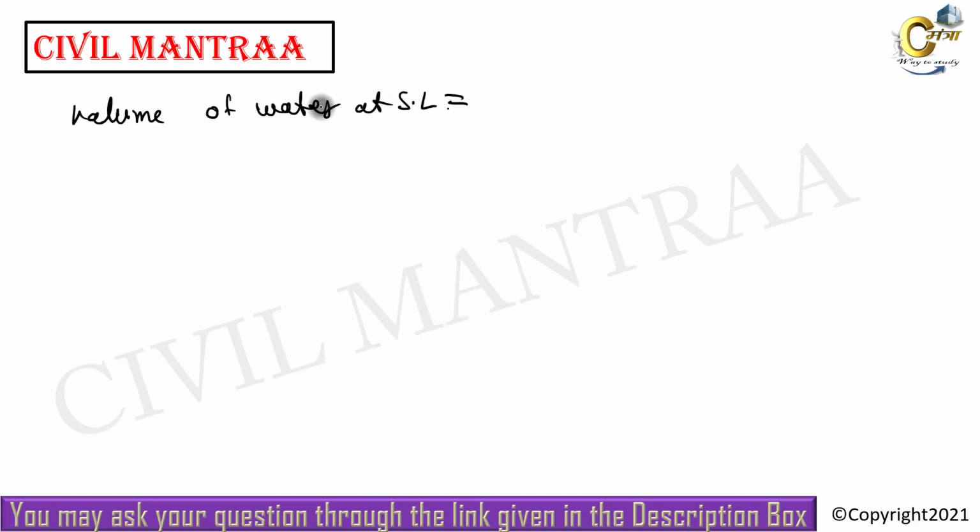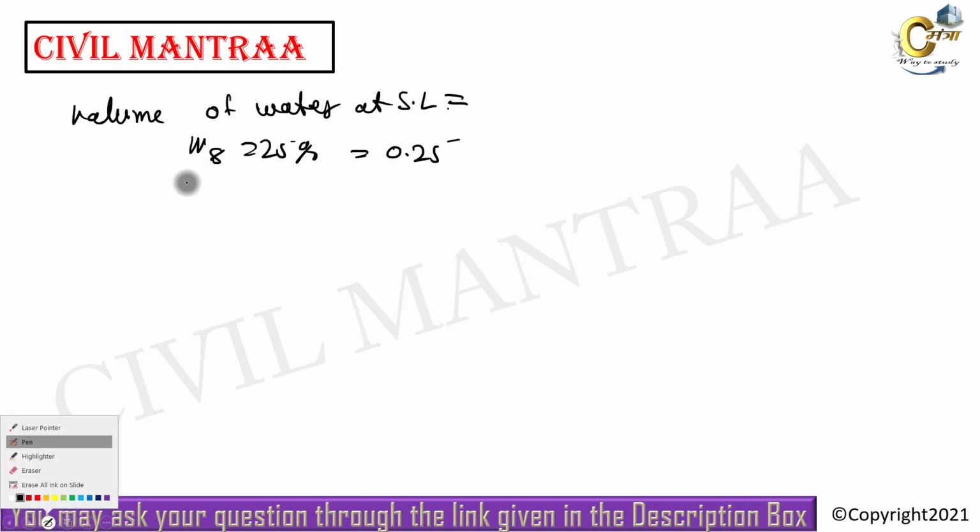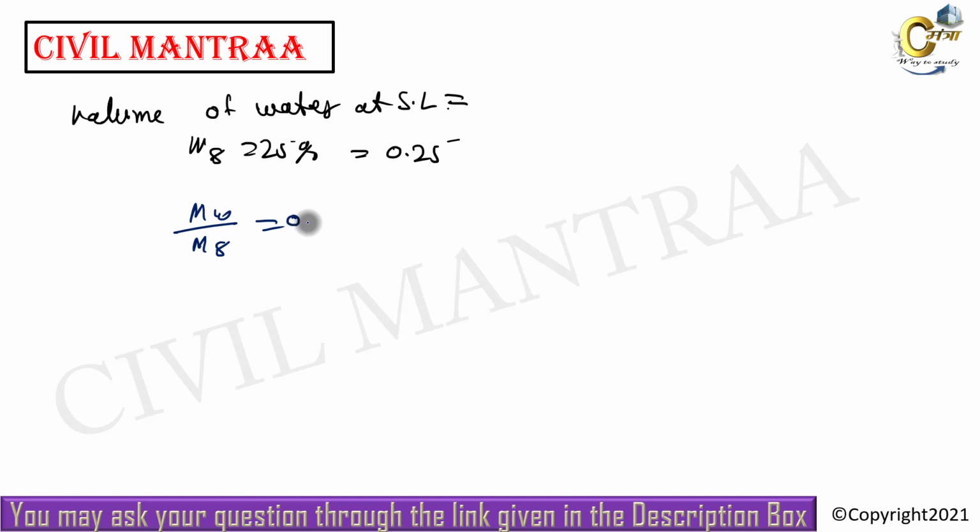Now we will find the volume of water at the shrinkage limit. The shrinkage limit is 25%, which we can write in decimal as 0.25. What is the shrinkage limit? It is the ratio of the mass of water to the mass of solid at the shrinkage limit, equal to 0.25.